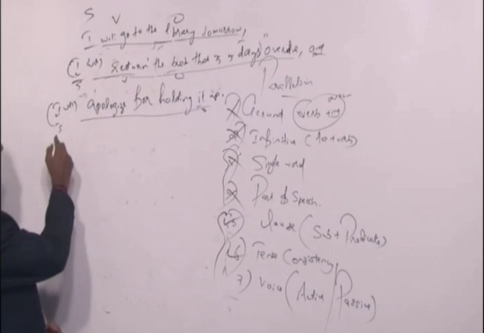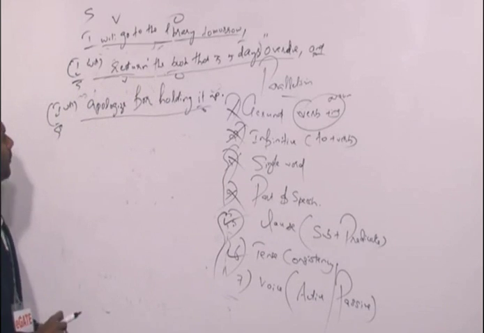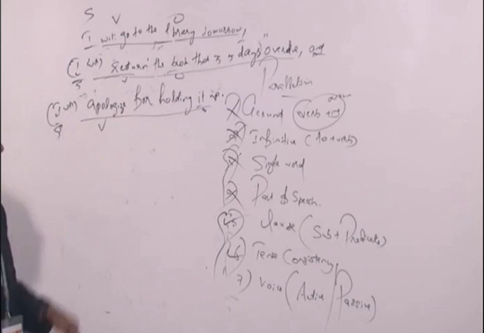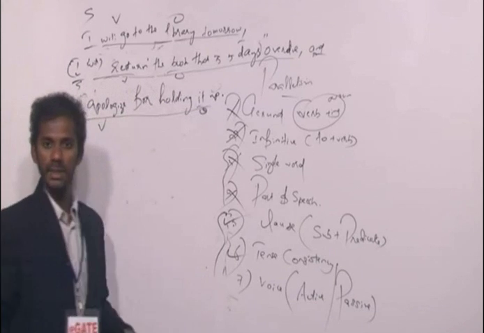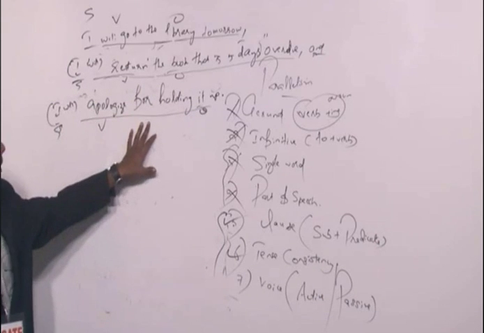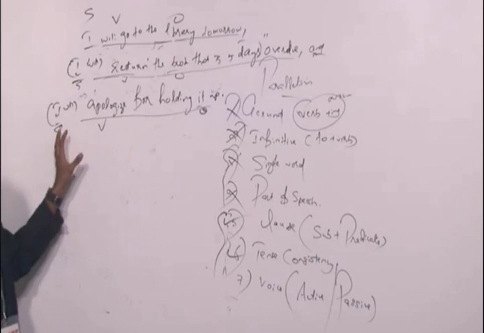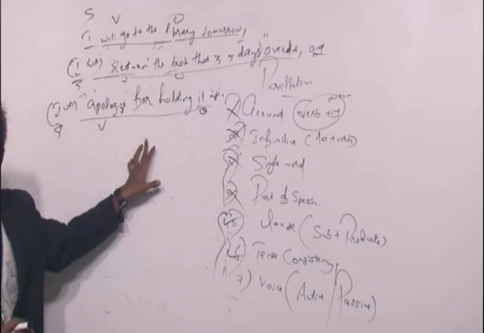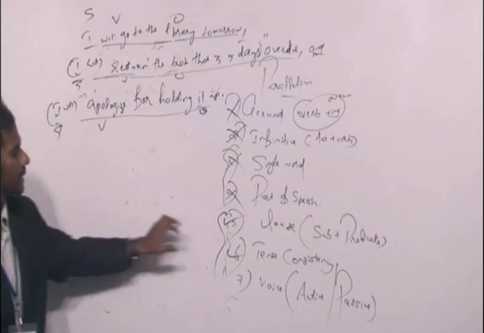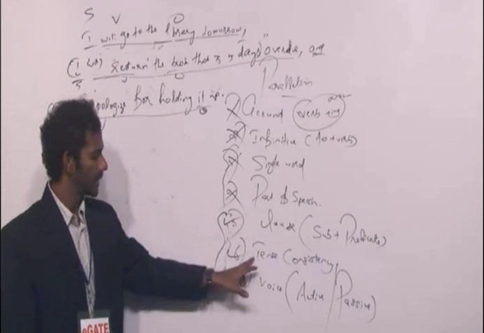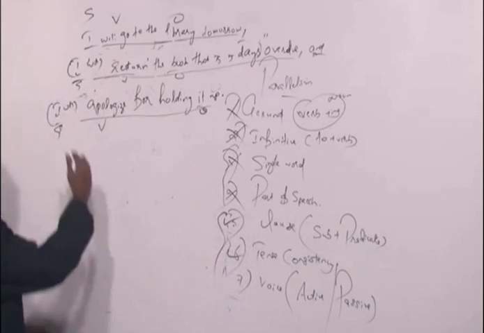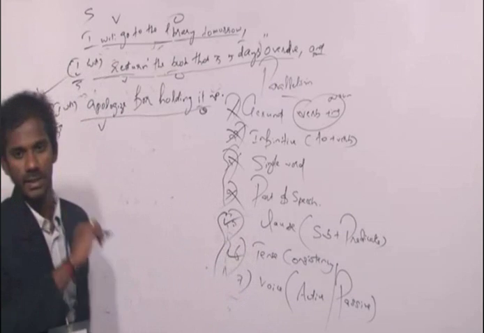Subject is I. Understood. Comes first. Verb is will apologize. Comes second. And object is it. Comes third. So this idea is also in the order subject, verb, object. So I can say this idea is also in the active voice. Clear? So in this particular sentence, clause is fine. Tense consistency is fine. Voice is also fine. So I can say this sentence is grammatically correct.